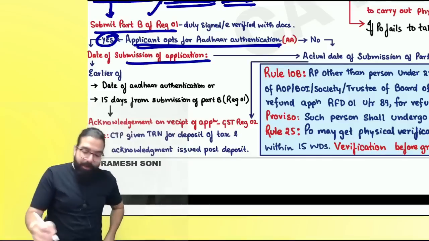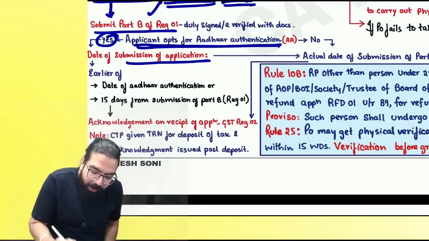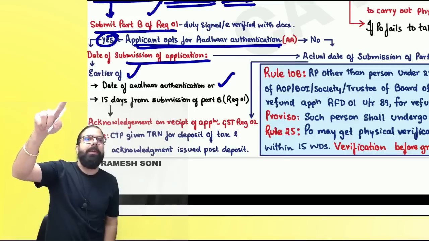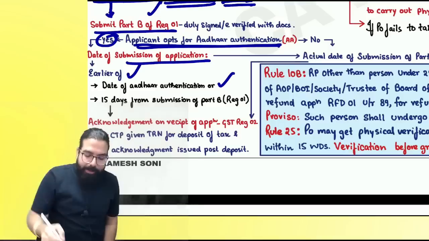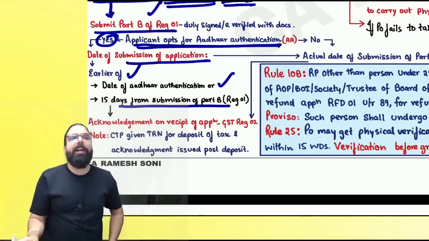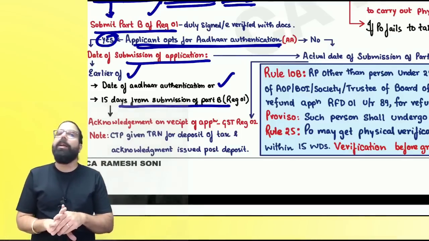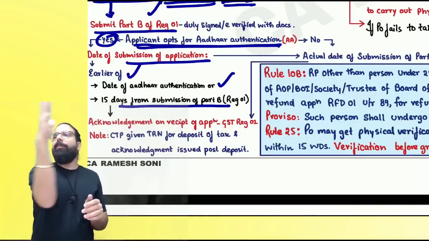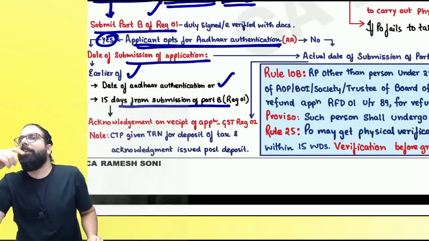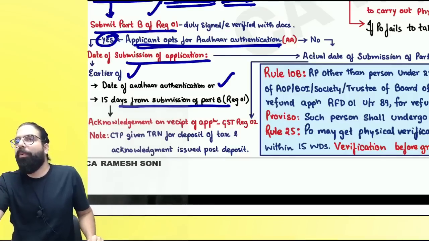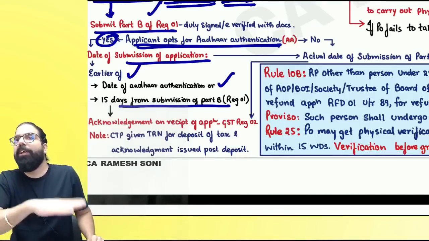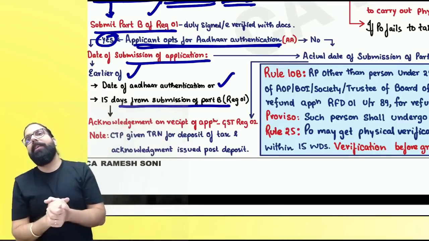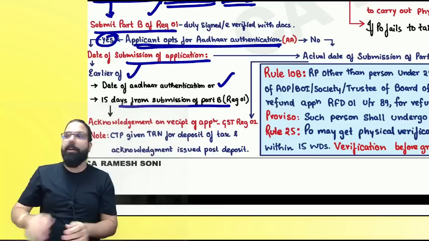Are we clear, everyone? If you have opted for Aadhaar authentication, then the earlier of the date of Aadhaar authentication, the day you click the link in your mail and give your Aadhaar number and OTP, or the 15 days from the date of REG 01 Part B. So if your REG 01 is submitted today, 15 days from that day. Supposedly you filled your GST REG 01 Part B on 1st and you submitted it. 15 days, on 15th January it gets over. On the 16th, the officer will pick up your application and start verification. Are we clear, everyone? Can we go ahead?